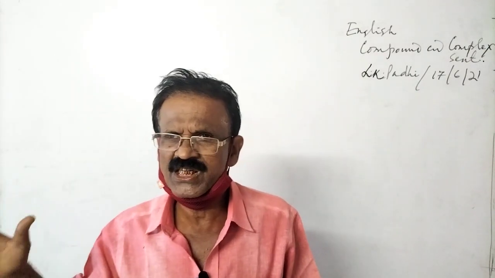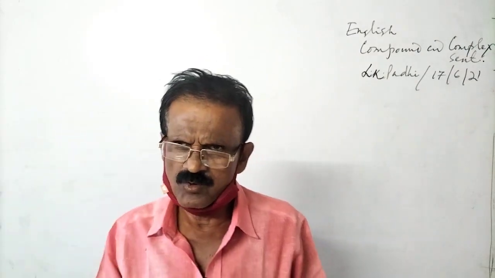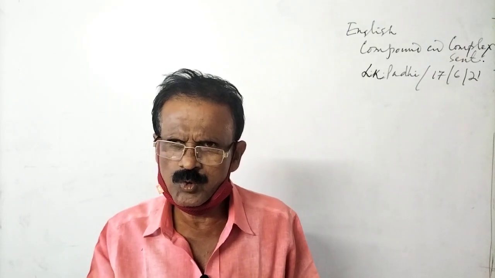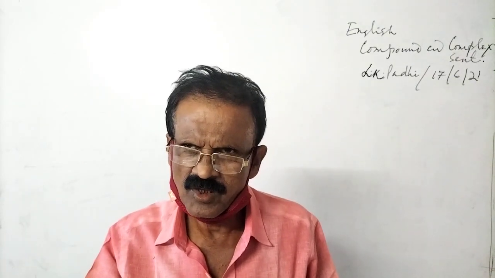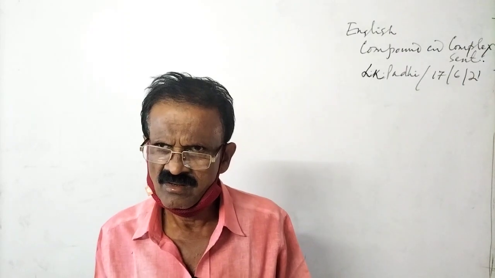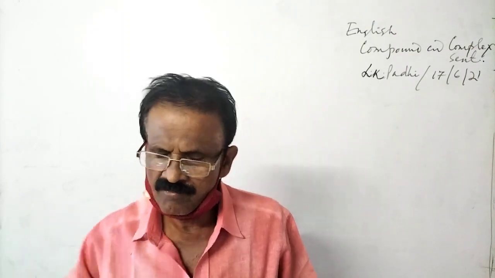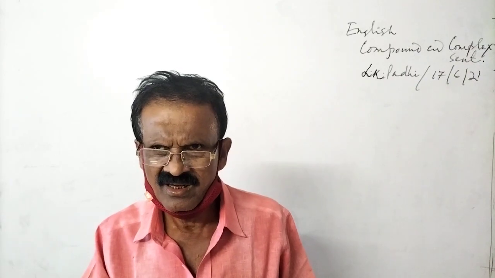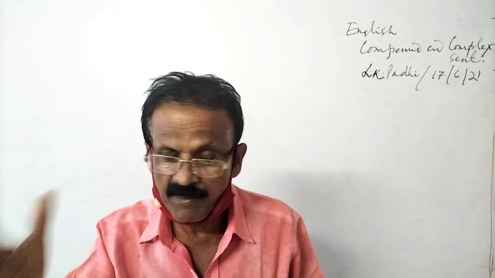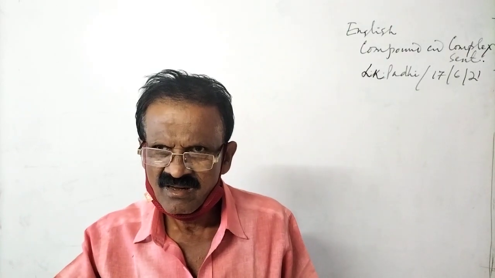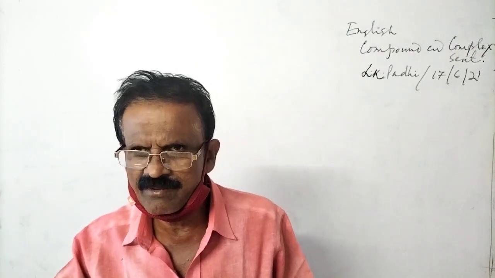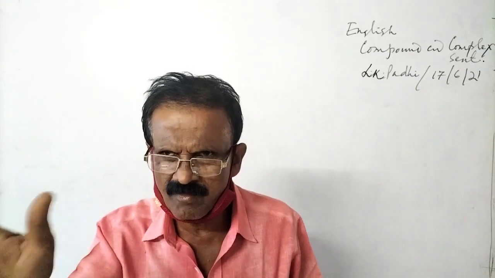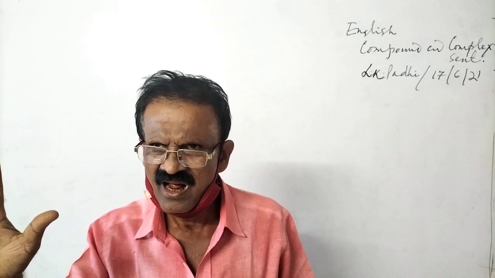Number one, noun clause. Number two, adjective clause, sometimes called a relative clause. A relative clause is also categorized in a different way. There is a defining relative clause and another, non-defining relative clause. In a defining relative clause, you cannot put a comma.